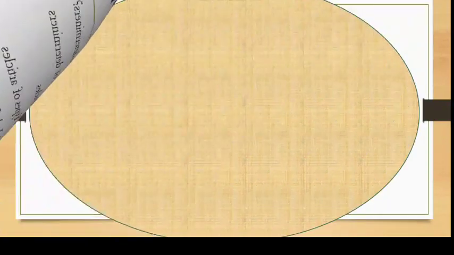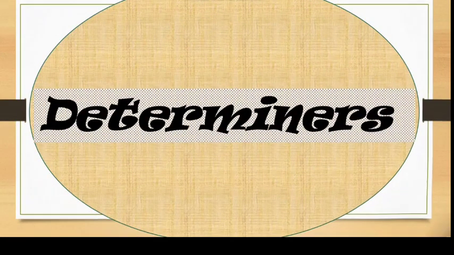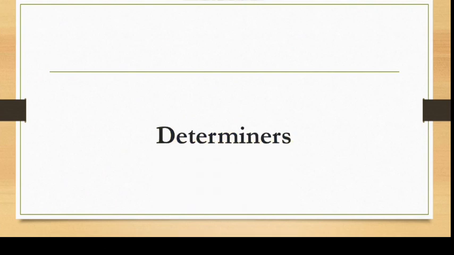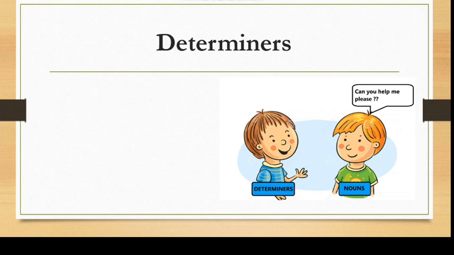So let's begin with today's session, and what we'll learn first, determiners. So what are determiners? Let's see the two boys' conversation. First one is determiners and second is nouns. So nouns is asking, can you help me please? So noun is asking for some sort of help from determiners.